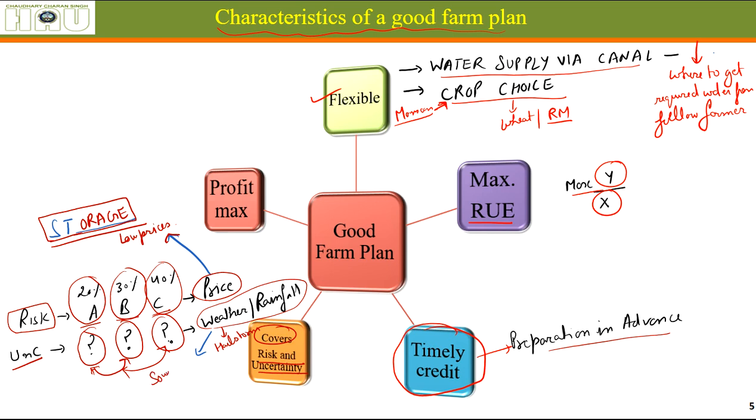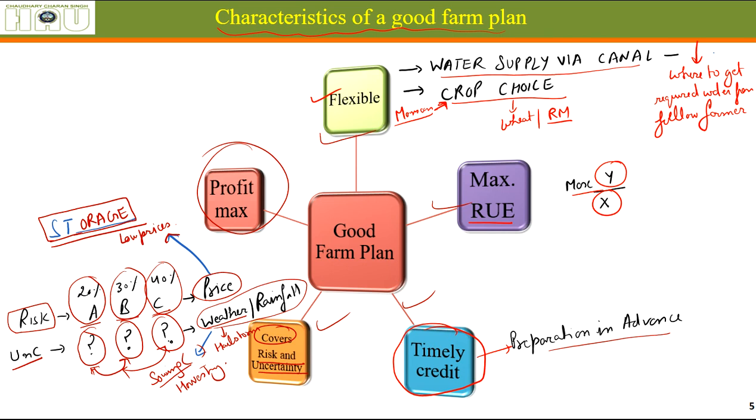So you should complete your sowing within so and so days. After these days there might be a hailstorm. So these weather forecasts that are done by the government departments and some private departments also help the farmer in sowing decisions, harvesting decisions. All right, so all this farm planning, and also the ultimate objective of a good farm planning, it should maximize the profit. So these are the characteristics of a good farm plan.